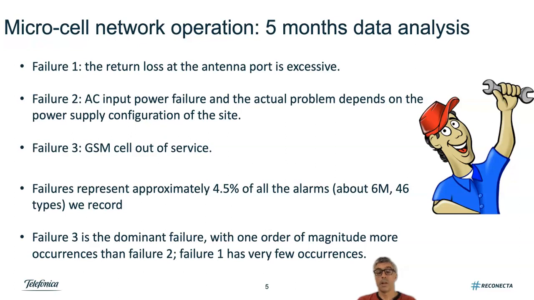This can be a temporal outage due, for instance, to a misconfiguration, or it can be a more permanent one, like a manual blockage of the cell site. Another fairly common failure is the lack of power supply, and the actual problem might depend on the power supply configuration of the site. It can be a problem with a battery or an outage in the power grid.